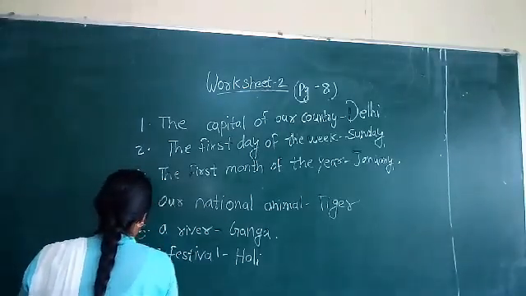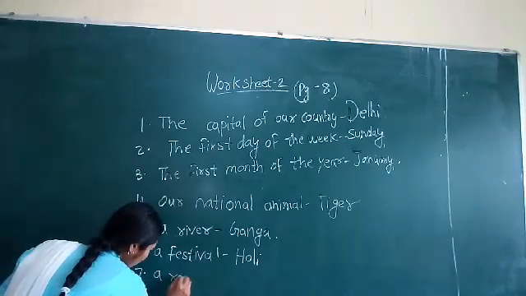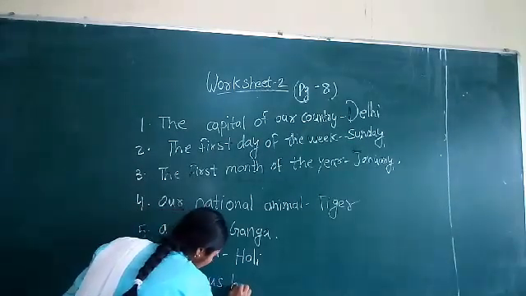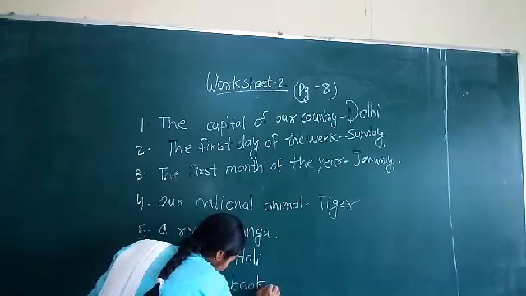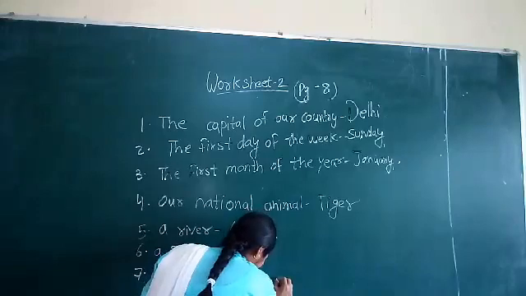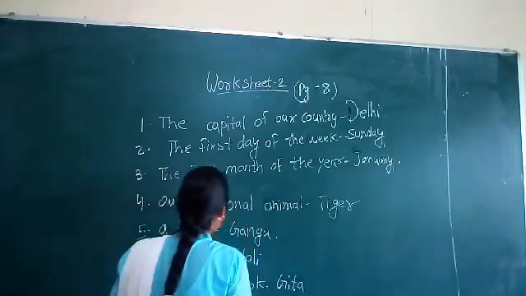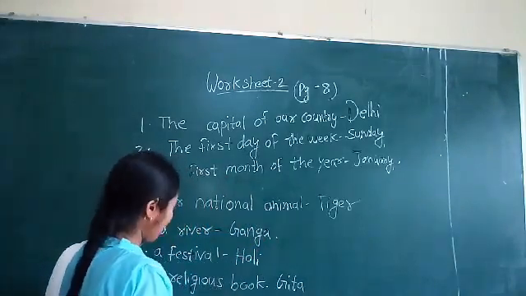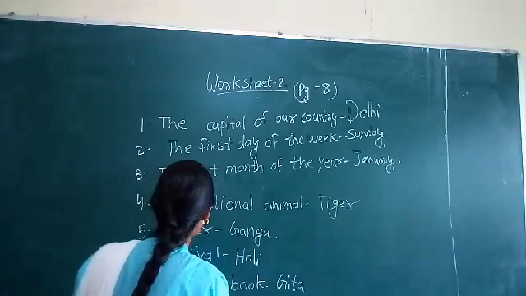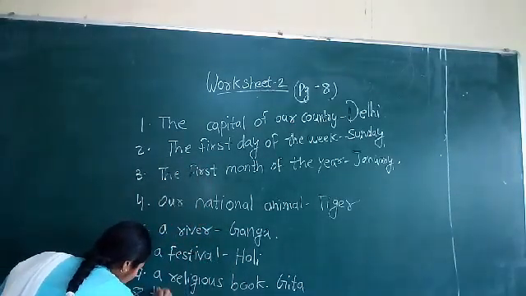Seventh one: a religious book. The name of a book. The religious book is Gita. Gita is the name of our religious book. Gita, Ramayana, all these things are religious books. Six and seven are here and one more I am writing here only. Okay. Eighth one: the month.